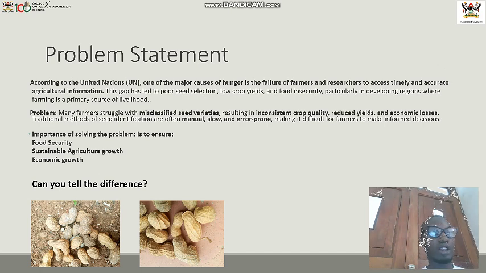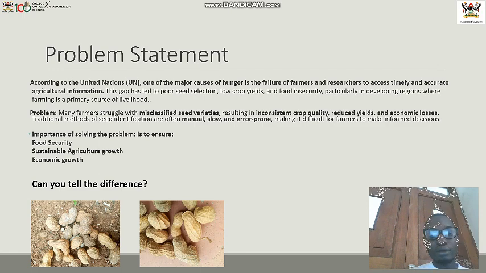The traditional methods that are being used for seed identification are often manual, slow, and prone to human errors, making it hard for farmers to make informed decisions. There is a big importance to address this problem so that we can ensure food security and sustainable agricultural growth, and at a later stage boost the economy.